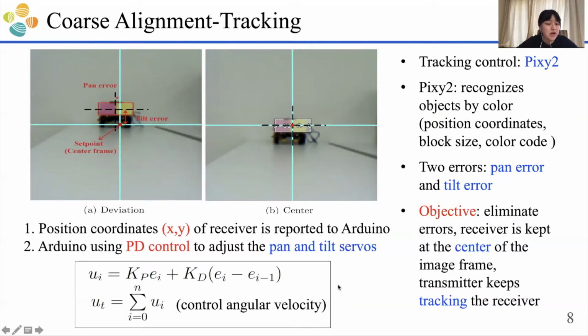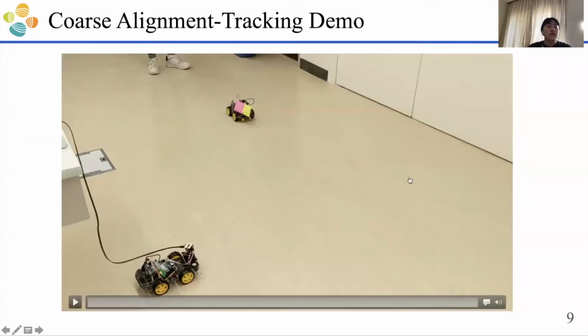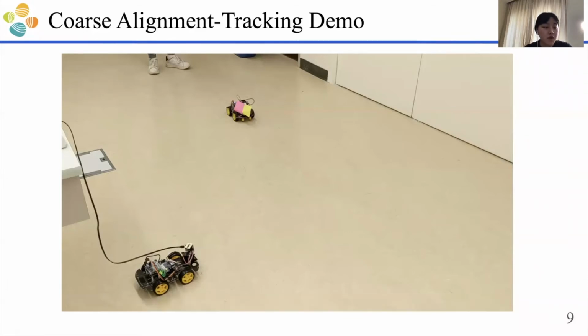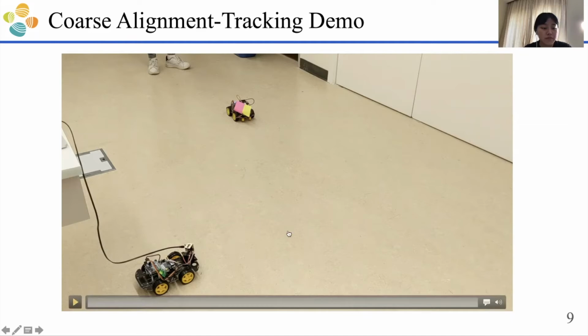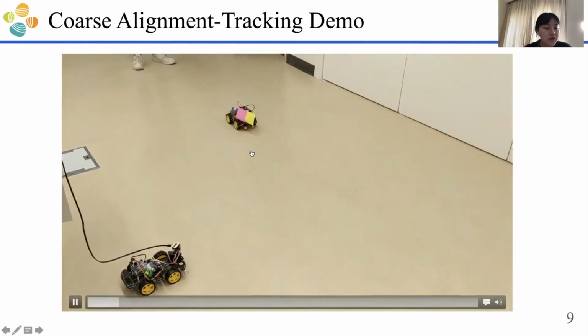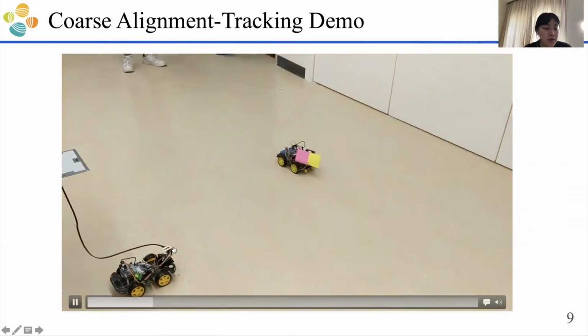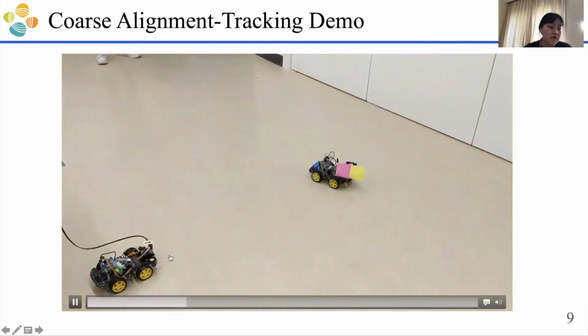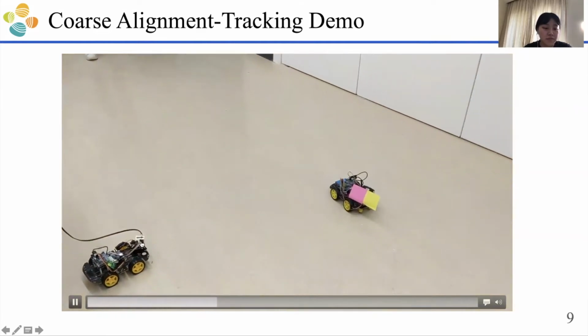KP and KD here are the control gains. This is a very simple demo to show how Pixel 2 recognizes and tracks the receiver. As you can see, when the receiver moves, the Pixel 2 will rotate to track the receiver, as the black arrow shows here.